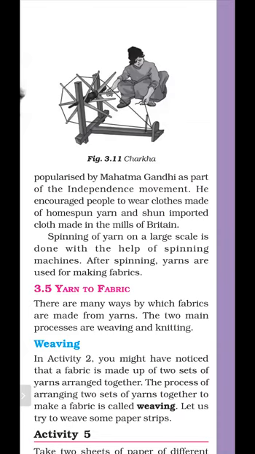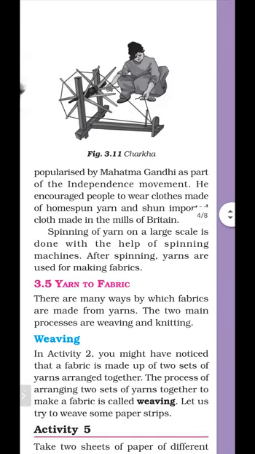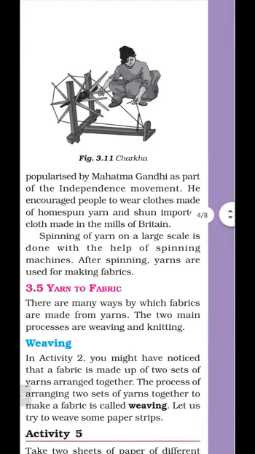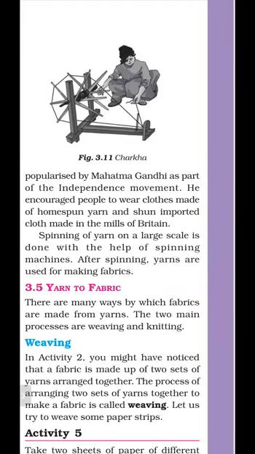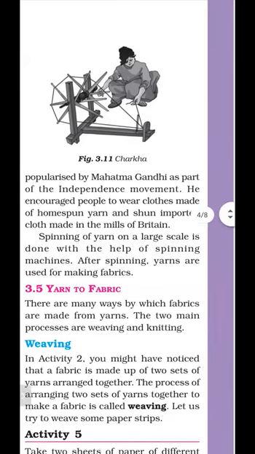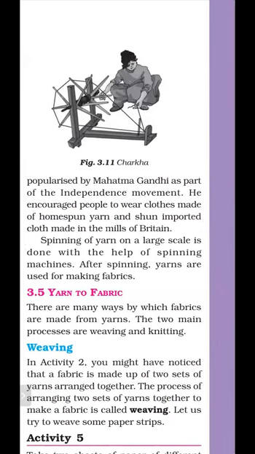made up of homespun yarn, and spinning of yarn on a large scale is done with the help of spinning machine. When spinning is done at a larger level, it can also be done with the help of machines. And then after spinning, yarns are obtained. And when yarn is obtained, we have to convert yarn into the fabric. Firstly, we take how fiber is obtained. From this fiber we obtain yarn, and from this yarn we obtain fabric.